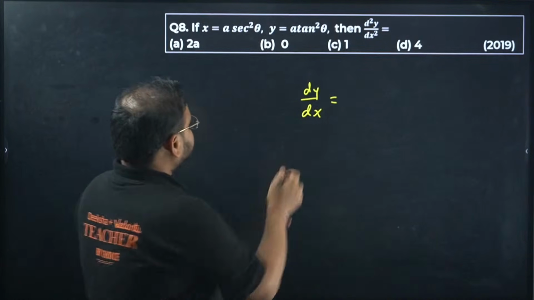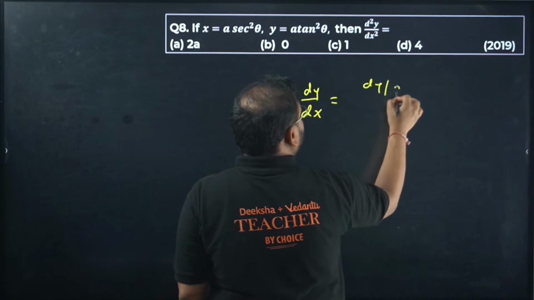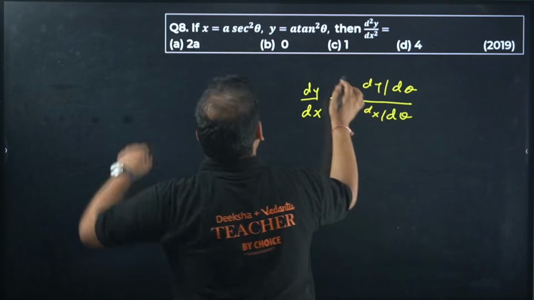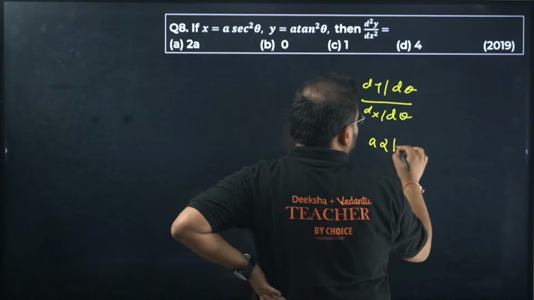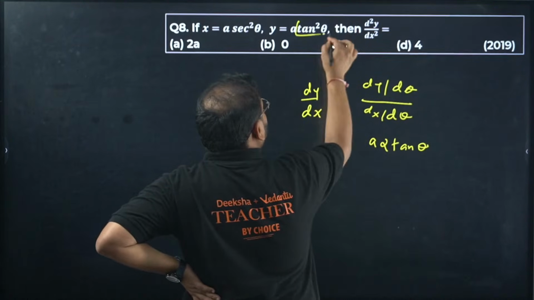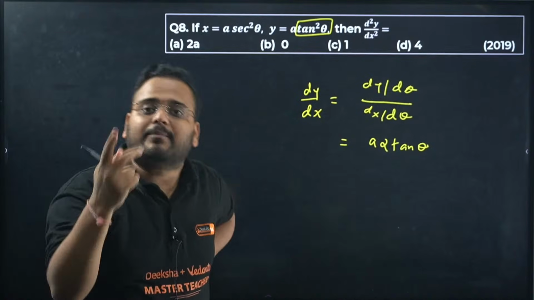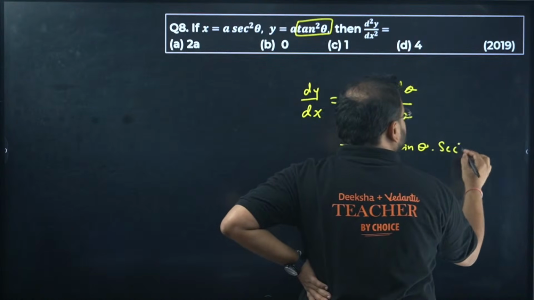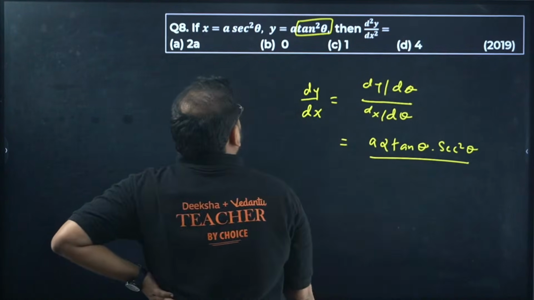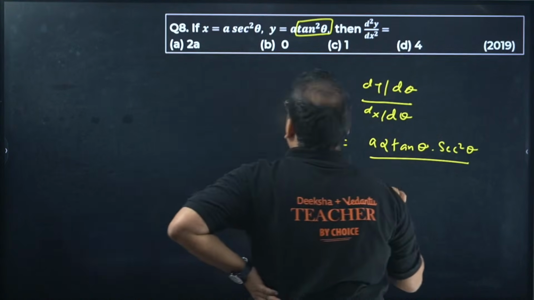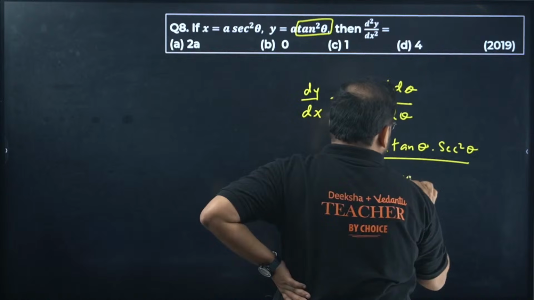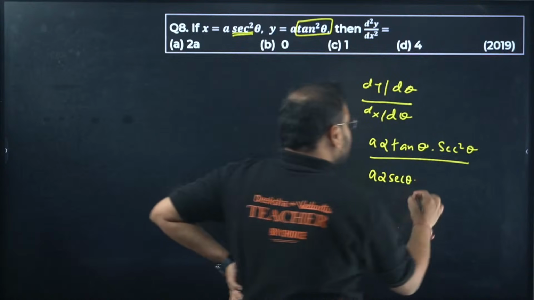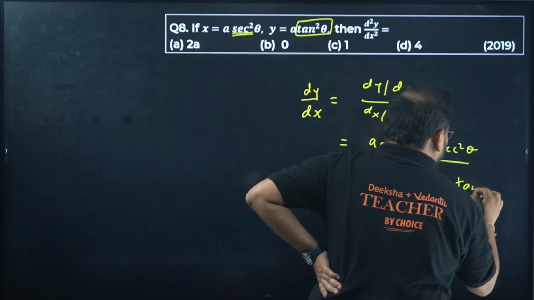Differentiate. We get this in parametric form, dy by d theta over dx by d theta. This value will come from here, a 2 tan theta. How come, sir? Right now this function behaves like a polynomial function, so tan square becomes 2 tan. Is it over? No, apply the chain rule. Derivative of tan is secant square theta. For this one, a is there, and 2 secant theta comes, again as for a polynomial function. Then differentiate sec theta; from the chain rule it becomes secant theta into tan theta.